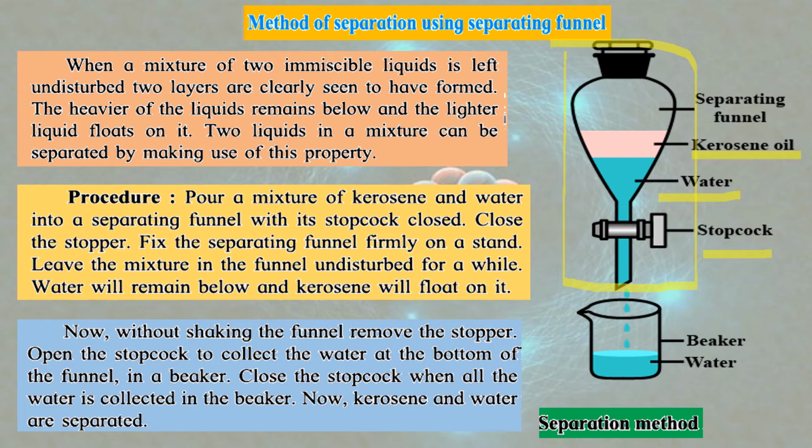Not like the taps at home, where we open it fully at once and collect the water. No, it has to be opened slowly so that drop by drop the water gets collected. Close the stopcock when all the water is collected in the beaker. Now kerosene and water are separated. So this is one of the methods of separation. Where can it be used? It can be used where two liquids which are not completely dissolved or do not mix together completely, immiscible liquids. Understood the meaning of immiscible?